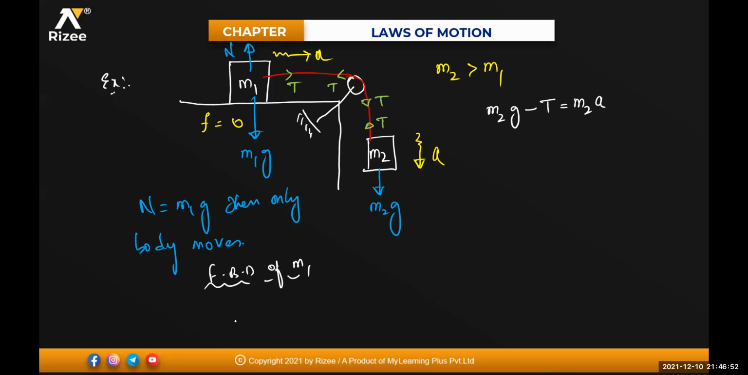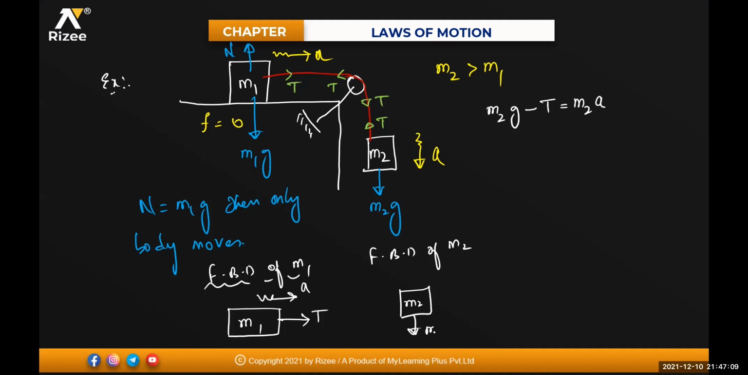See, the FBD of M1. Can anyone tell me what is the FBD of M1? This is your block of mass M1. This is moving in this direction, with acceleration a. The only force acting on this one is T. Clear?